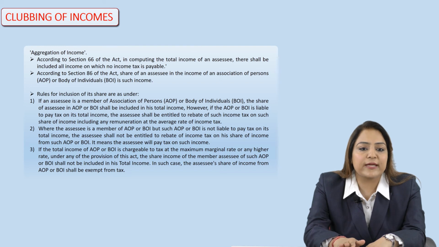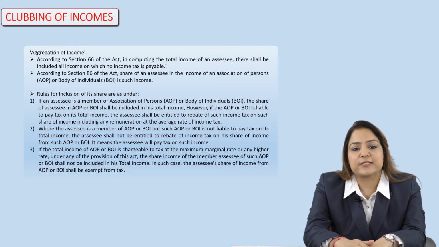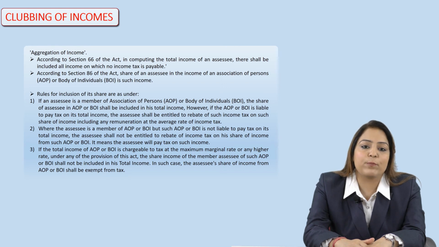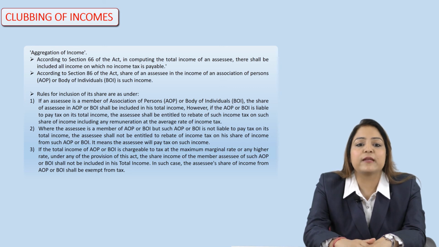So you can see on the screen there are three kinds of rules which we should know, and the first is if the assessee is a member of AOP, the association of persons, or BOI, the body of individuals, then the share of the assessee in AOP or BOI shall be included in the total income of the assessee.